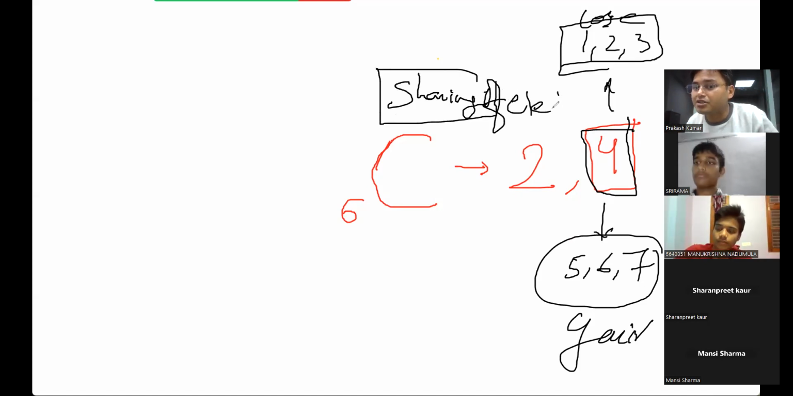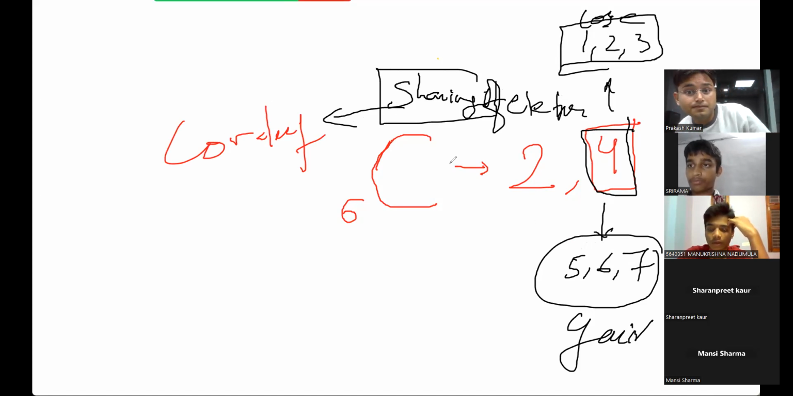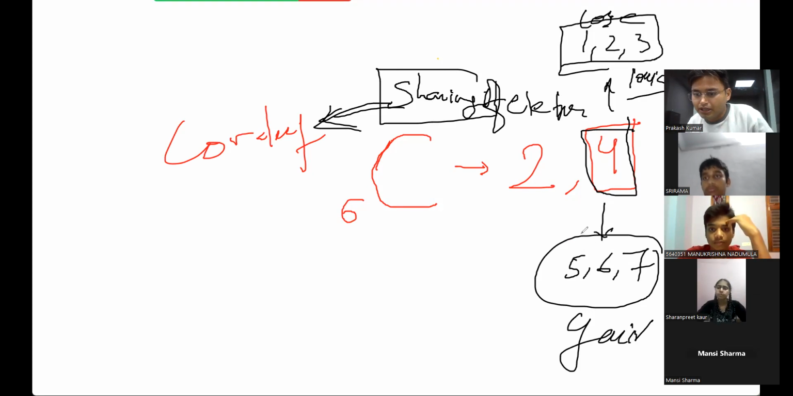And when there is sharing of electrons, they will form covalent bonds. But when they have 1, 2, 3, or 5, 6, 7 electrons, they will form ionic bonds. So first we have to come to this sharing and covalent bond.